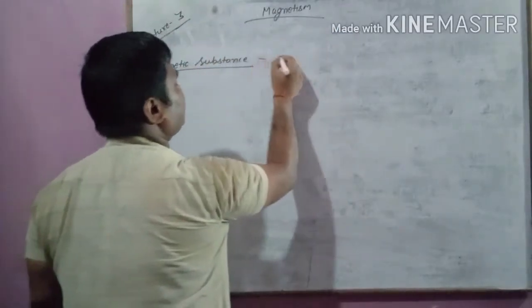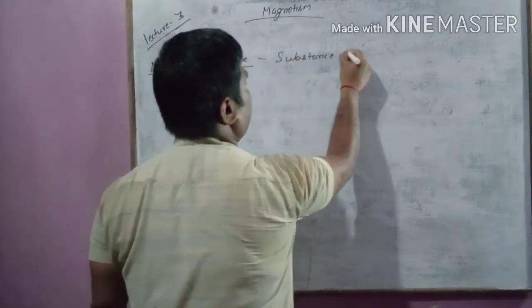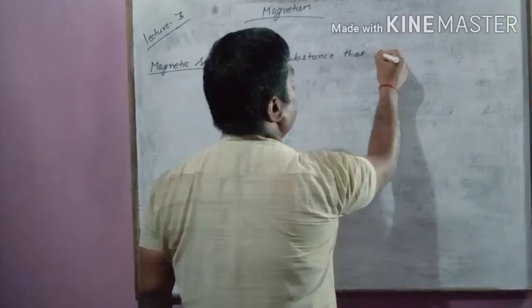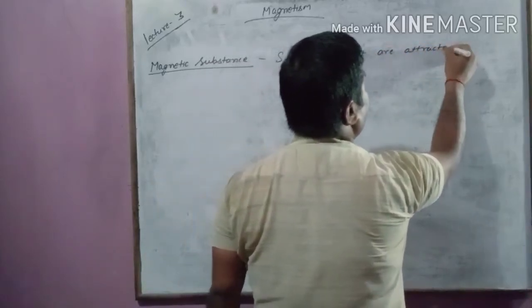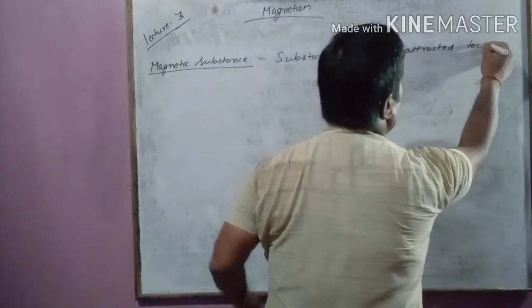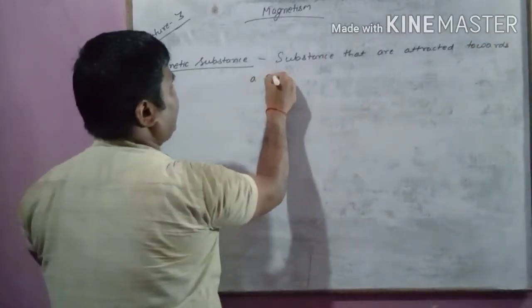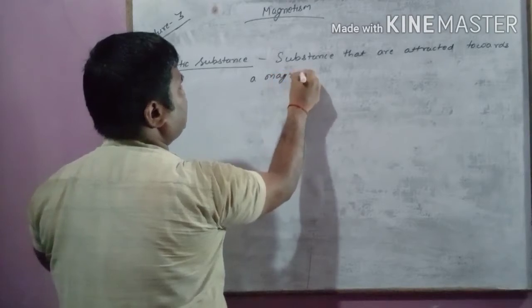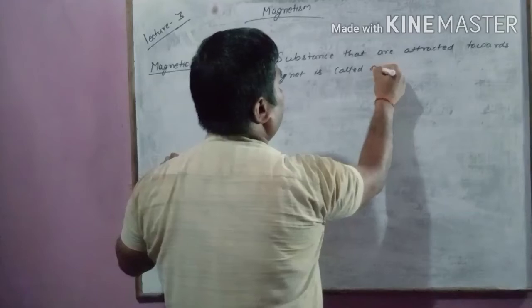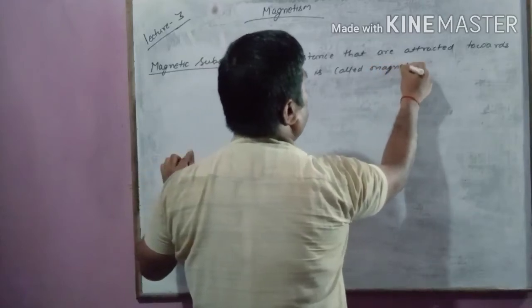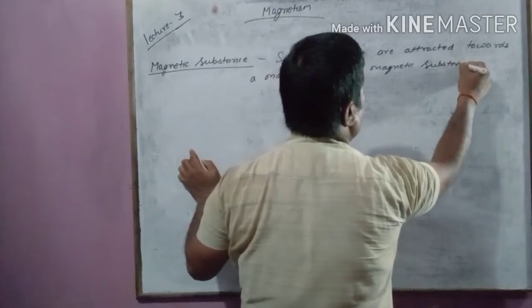What is a magnetic substance? Substances that are attracted towards a magnet are called magnetic substances.